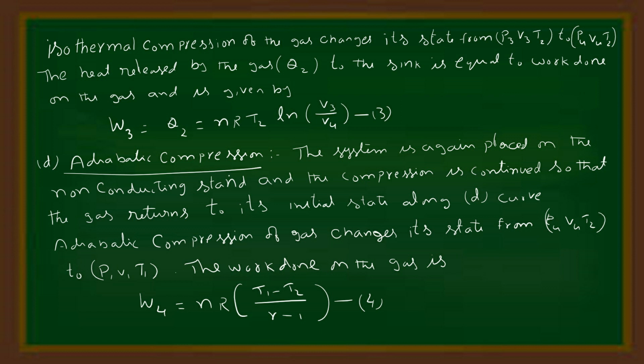That is equation number 3. Adiabatic compression. Finally, the system is again placed on the non-conducting stand and the compression is continued so that the gas returns to its initial state along the curve D. Adiabatic compression changes the state of the gas from P4 V4 T2 to P1 V1 T1. The work done on the gas is W4 = nR(T1 - T2)/(gamma - 1), equation number 4.